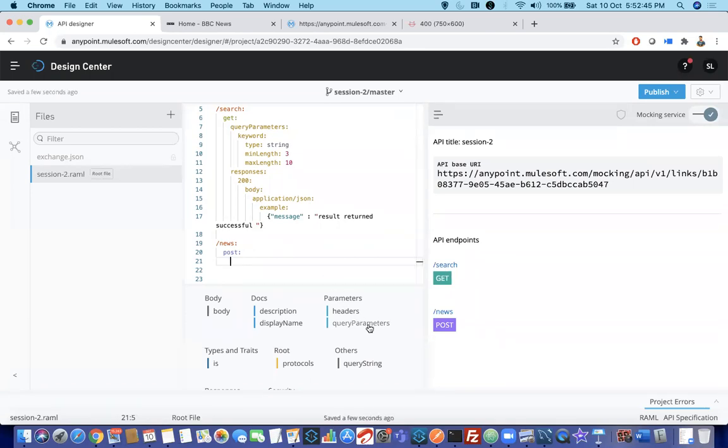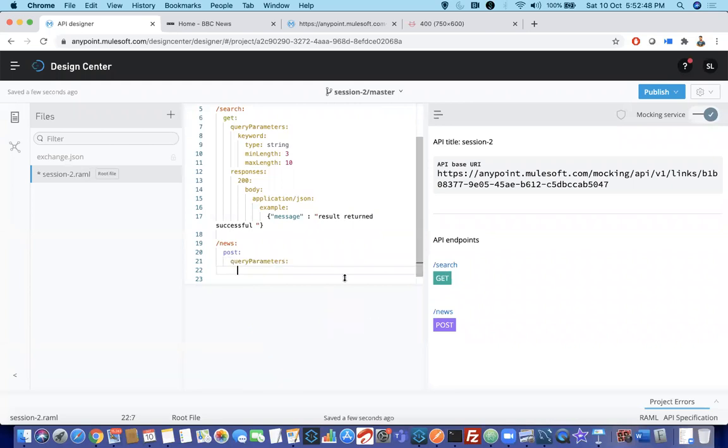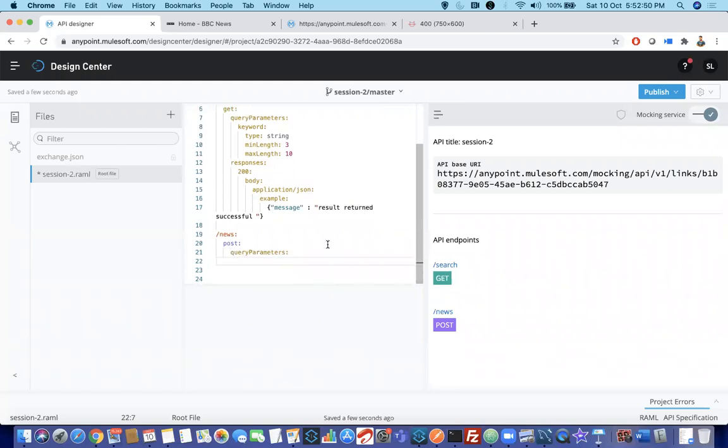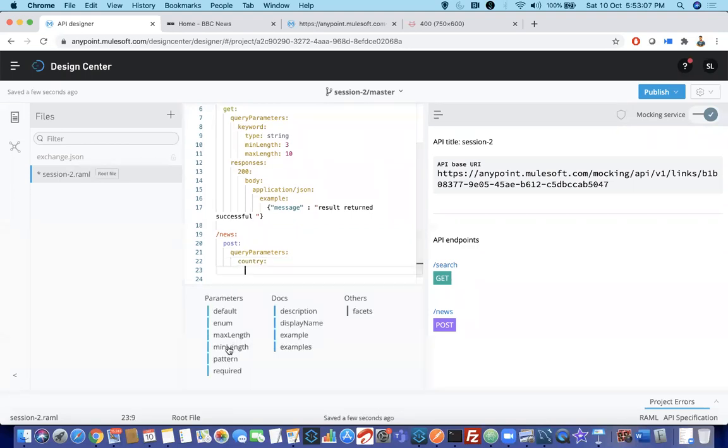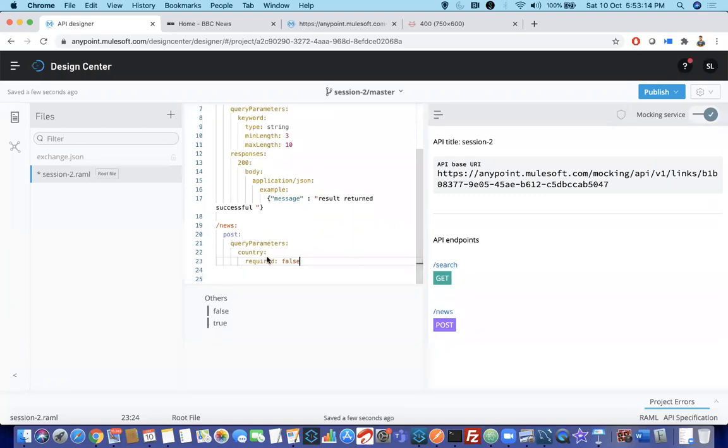First, let me complete the query parameter. First it will validate the query parameter. Again, if you give something wrong in the body, first it will check whether query parameters are correct or not. This time it's news. What I want to see, I need to add a query parameter like country, which country's news you want. So I'll say country, enter. This time I will say required equal to false. That means even if you are passing or not passing this country, it should not fail. Okay, so country is done.